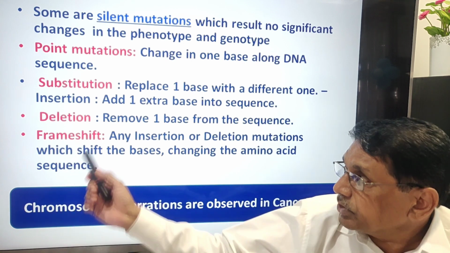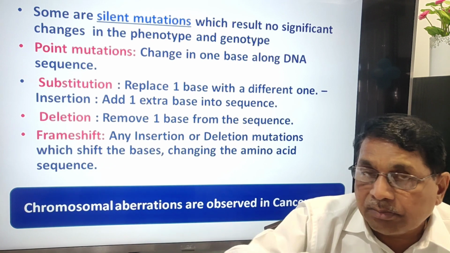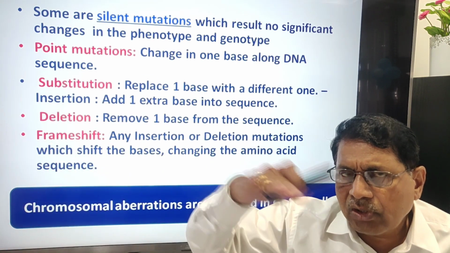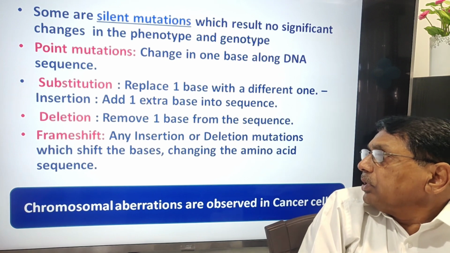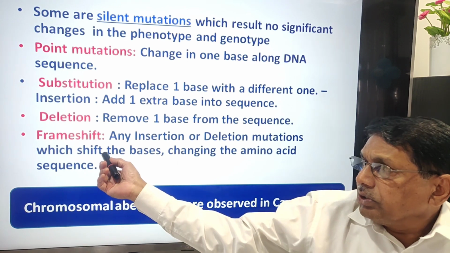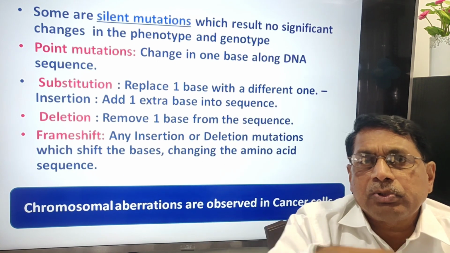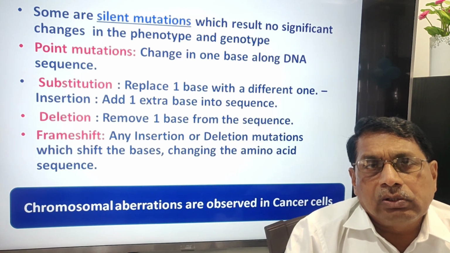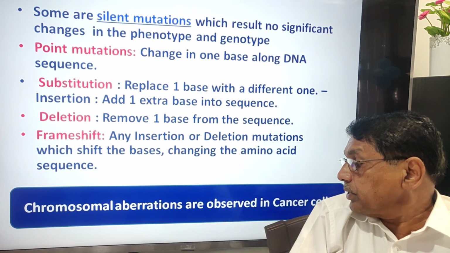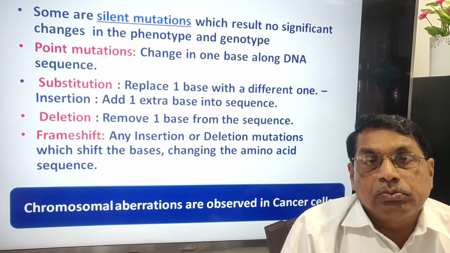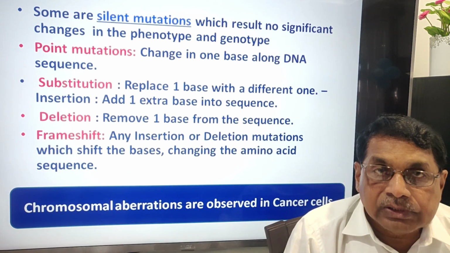Then frame shift, any insertion or deletion mutation which shifts the bases in a sequence, so a large number of nucleotides are affected. This shift will change the amino acid sequence, and change the protein on the whole. Chromosomal aberrations are observed in cancers. Most of the cancers are due to chromosomal aberrations.